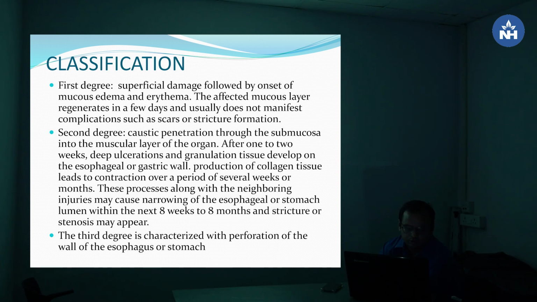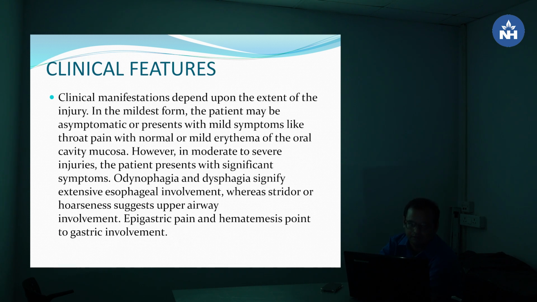After 1 to 2 weeks, deep ulceration and granulation tissue develop on the esophageal or gastric wall. Production of collagen tissue leads to contraction over a period of several weeks or months. Those processes along with the neighboring injuries may cause narrowing of the esophageal or stomach lumen within the next 8 weeks to 8 months, and stricture or stenosis may appear. The third degree is characterized by perforation of the wall of the esophagus or stomach.